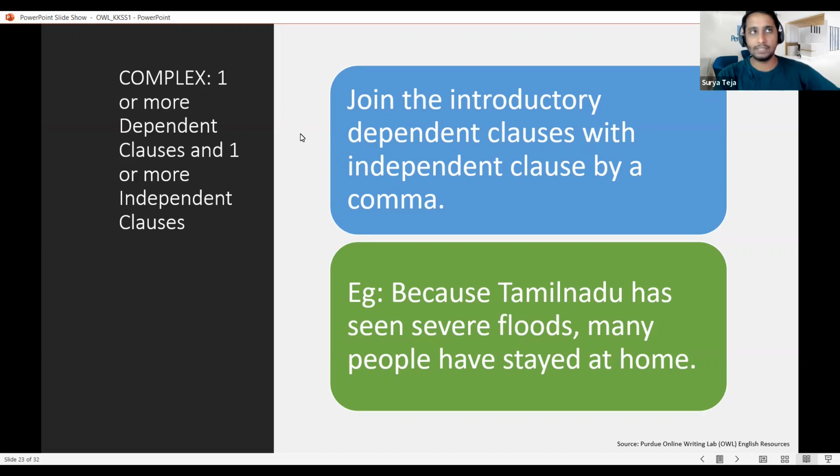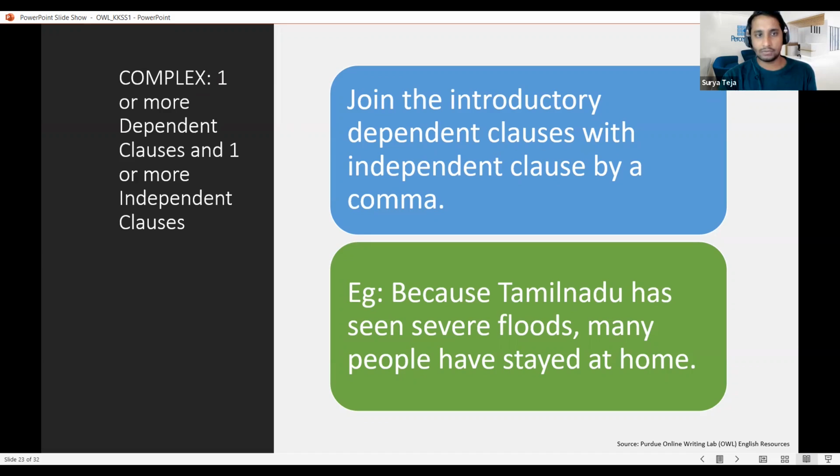The complex means usually we have one single independent clause or one dependent clause. This is a basic one, like Ramu likes bike riding. This becomes a single basic independent clause, which has a subject, which has a verb, and which is a complete thought too. It has completed the sentence.